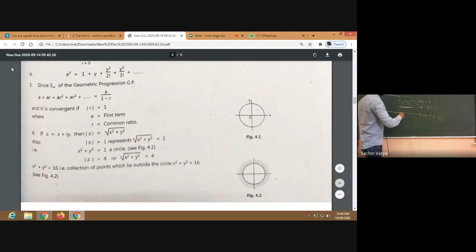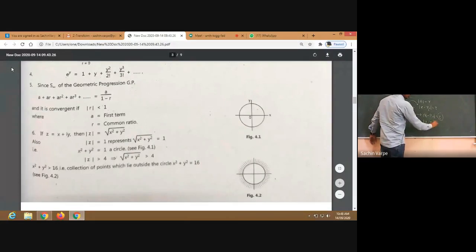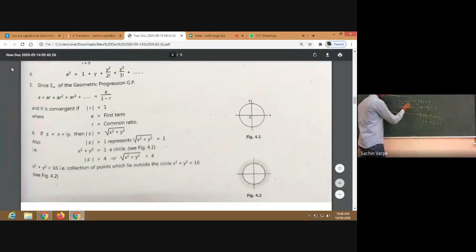And if I consider mod of Z minus Z naught greater than r: if it is equality, then those points are on the circle also, less than or equal to. If it is strictly less, then all the points inside the circle. And if it is greater, then all the points outside the circle, whose distance from the fixed point Z naught is always greater than r, the radius of the circle.